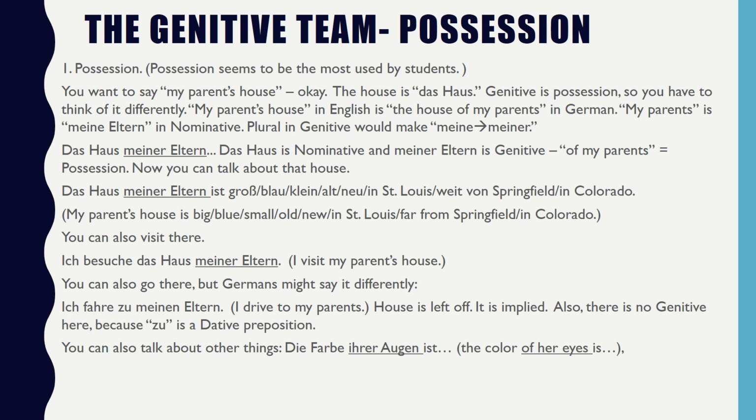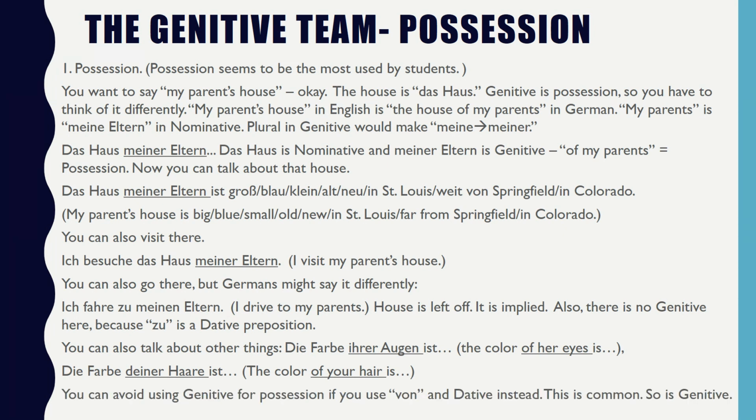For example, die Farbe ihrer Augen ist, the color of her eyes is. Die Farbe deiner Haare ist, the color of your hair is. This is genitive possession. Remember, deiner Haare means of your hair. Ihrer Augen means of her eyes. Meiner Eltern means of my parents. Genitive is of, plus the way your article is, my, her, your, and then the noun.